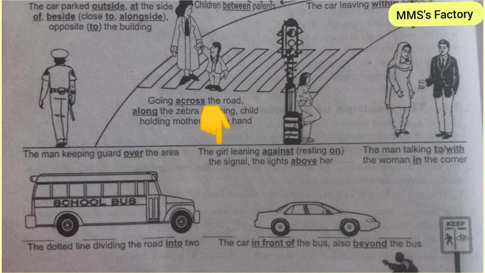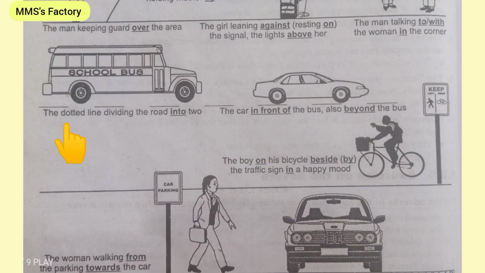The girl leaning against, resting on the signal, the lights above her. The man talking to, with the woman in the corner. The dotted line dividing the road into two. The car in front of the bus, also beyond the bus.